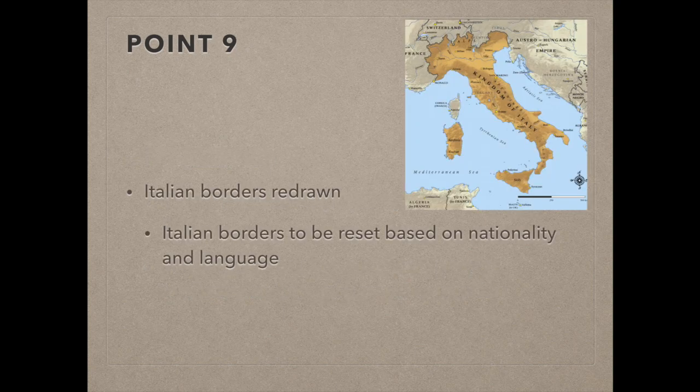Point 9 was that all Italians were to be allowed to live in Italy, and Italy's borders were to be drawn along clearly recognizable lines of nationality. This point was to resolve the issue of other nations claiming the territory around Italy. Wilson called for nationality and language to determine the national borders for Italy.